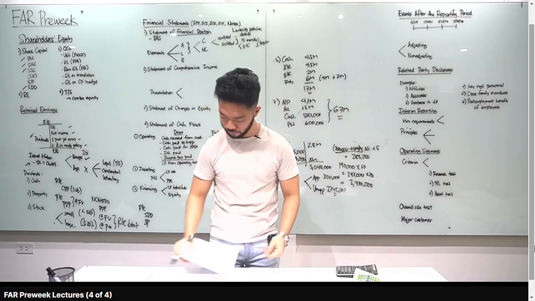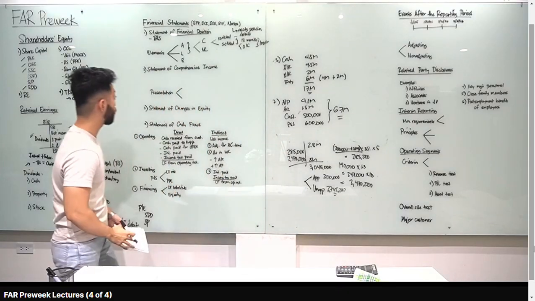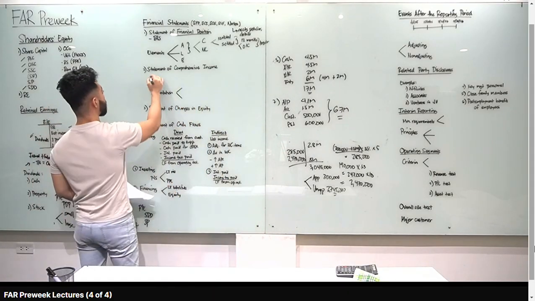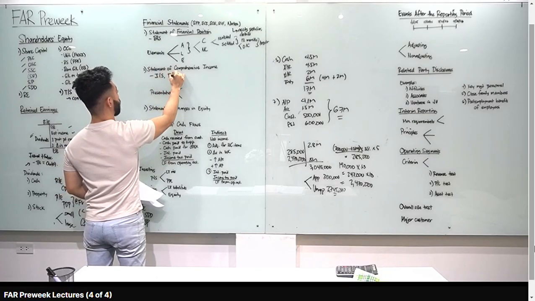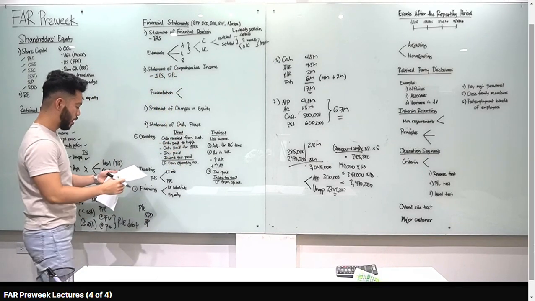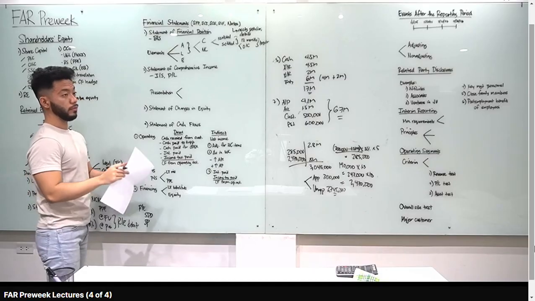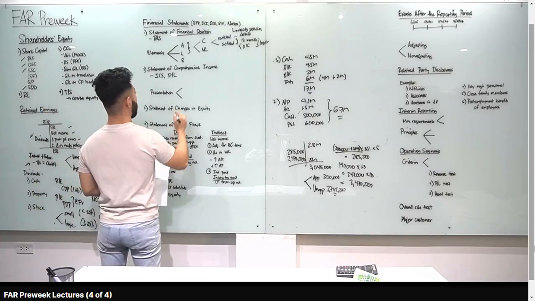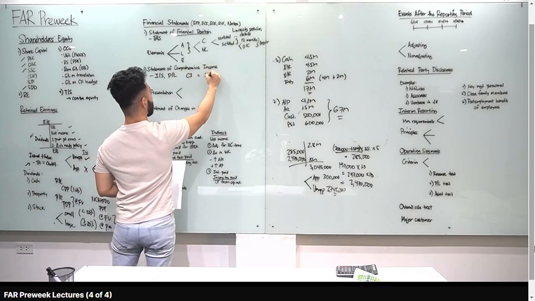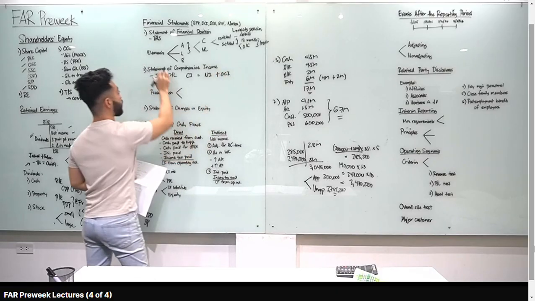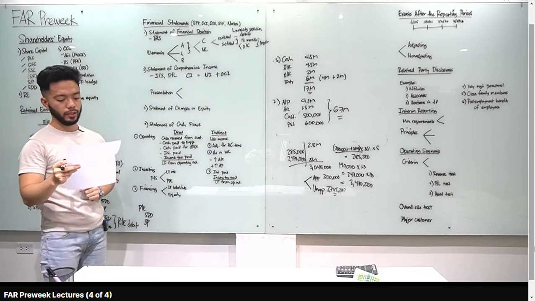Okay, let's move on to the second type of financial statement, which is statement of comprehensive income, also called the income statement or the statement of profit or loss. Okay, yun yung ibang tawag dyan. Pero actually, class, yung statement of comprehensive income and income statement, pwede sila magkaiba if merong OCI. Because yung comprehensive income natin is equal to net income plus OCI. So kapag may OCI, magkaiba si statement of comprehensive income and income statement.